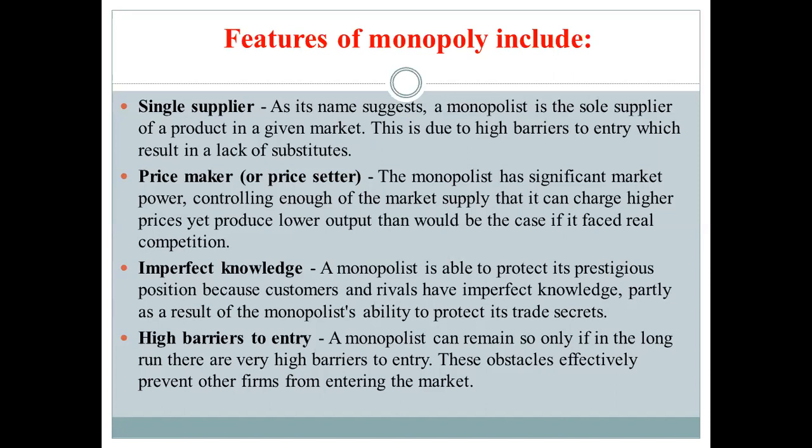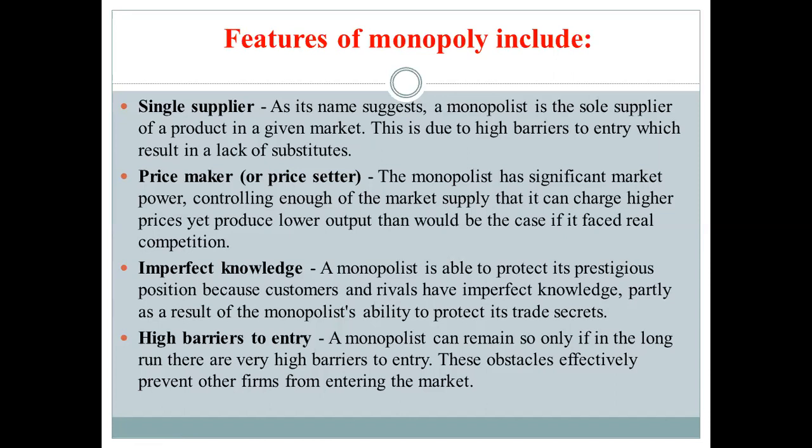In other words, when we talk about imperfect knowledge, as its name says, a monopolist is able to protect its prestigious position because customers and rivals have imperfect knowledge, and partly as a result of the monopolist's ability to protect its trade secrets.